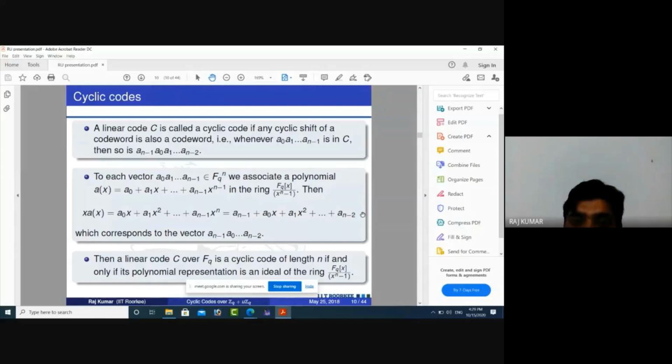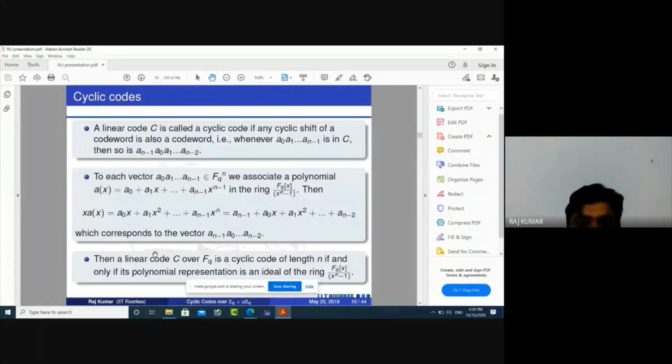Sorry, I forgot to mention here a(n-2)x^(n-1). Now we can see that this element corresponds to this element. So in this polynomial ring, this residue class ring, when we multiply any polynomial by x, it becomes the cyclic shift of this element, which corresponds to the vector I have also written there. So this quotient ring plays a very important role in the study of cyclic codes in algebraic coding theory.